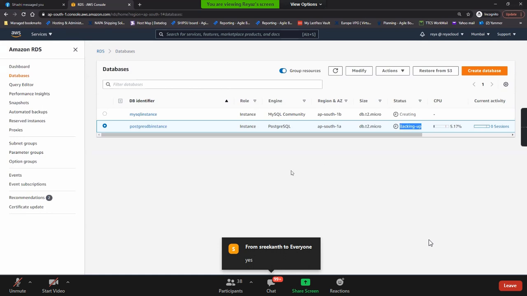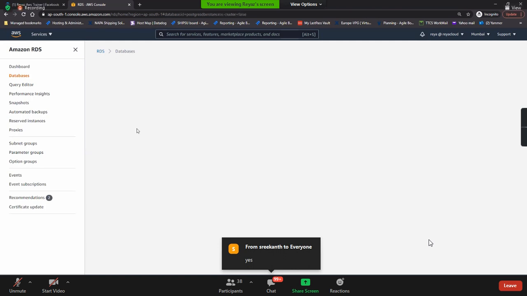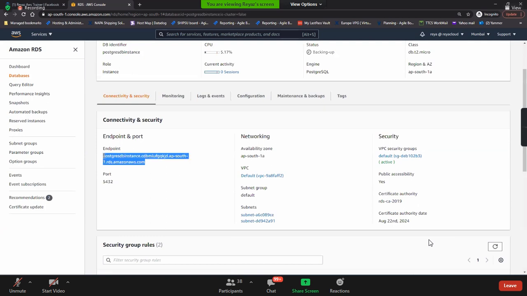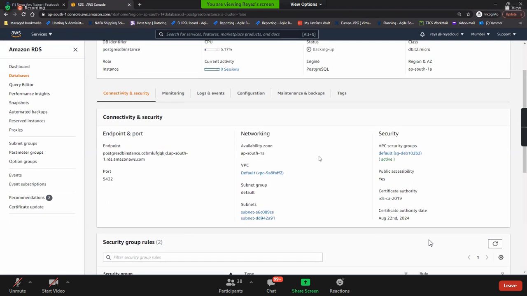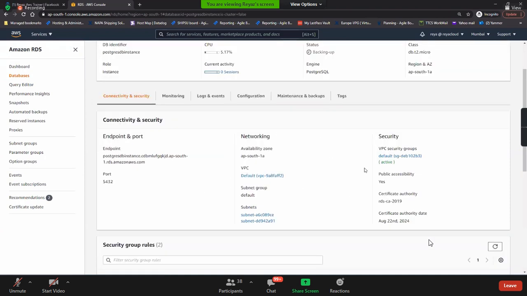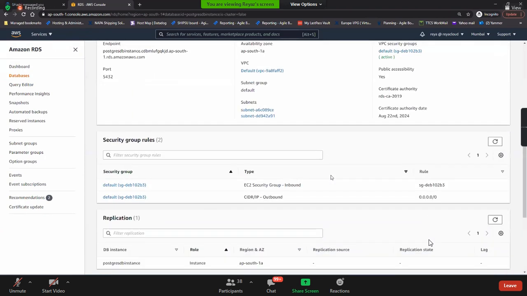Meanwhile, let it take the backup. Let's see how to connect. And also, guys, if you click on this, you will get the endpoint. This is the endpoint that you get, and then this is a port number, and all the details you will get. This is the connectivity and security. What are the details that we used while launching it? Everything you will get over here.